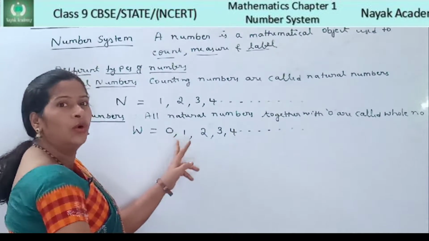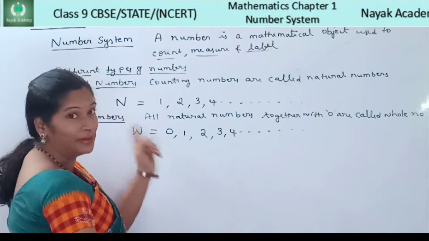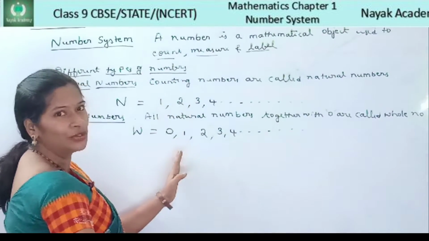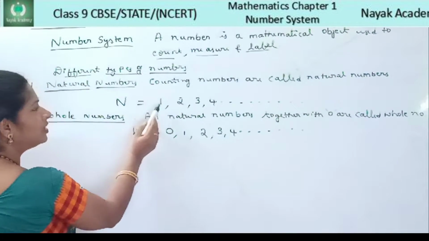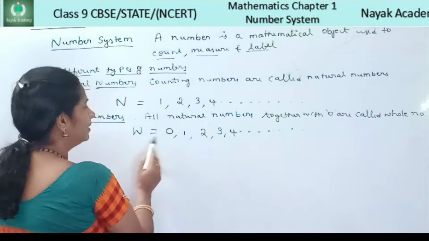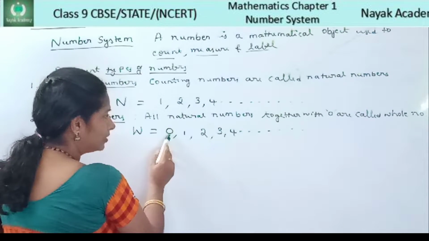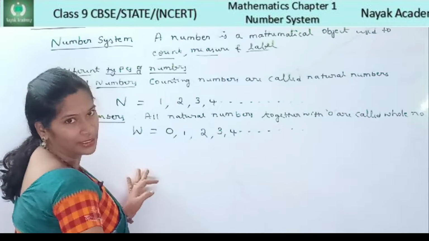So all the whole numbers are natural numbers, but all the natural numbers are not whole numbers, because in the natural numbers 0 is not included, but in the whole numbers 0 is included along with the natural numbers.